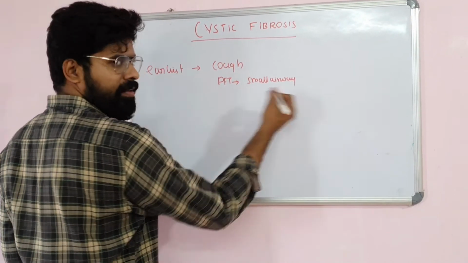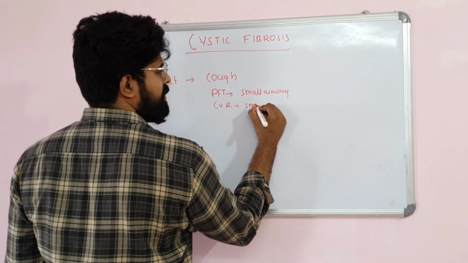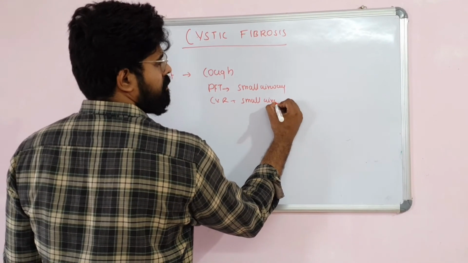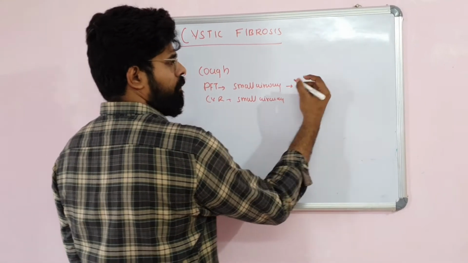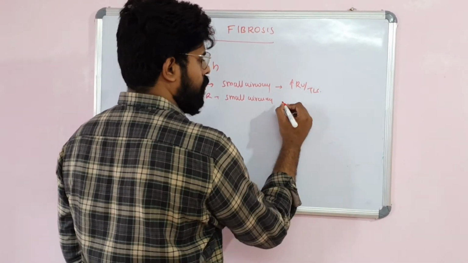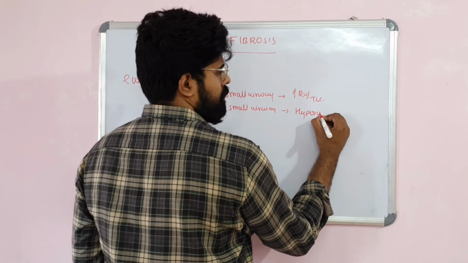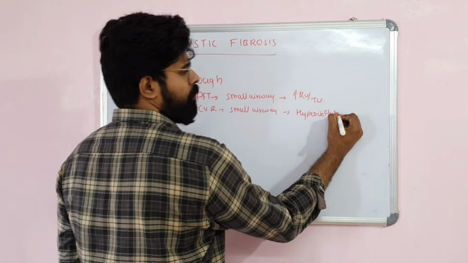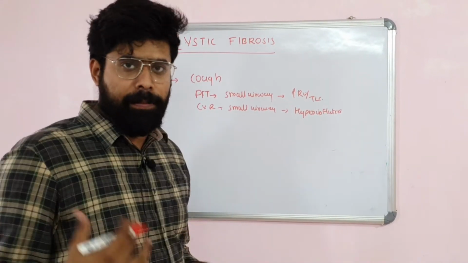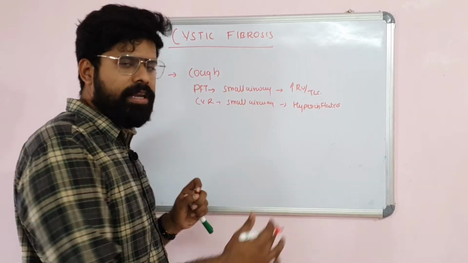It will begin earlier in this area, and the chest X-ray will also show small airway disease in the form of an increase in the residual volume to total lung capacity ratio. This will be in the form of hyperinflation, predominantly affecting the right upper lobe, which is the most commonly and most severely affected. This is the earlier finding.